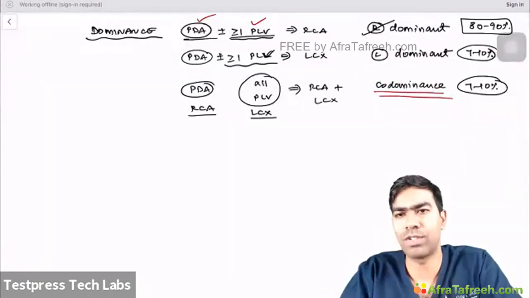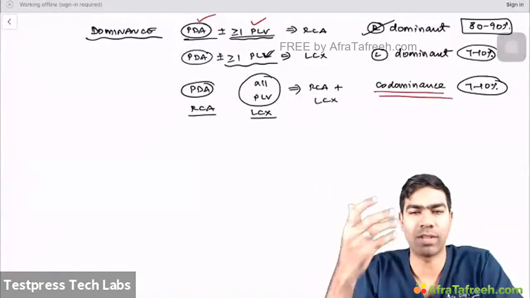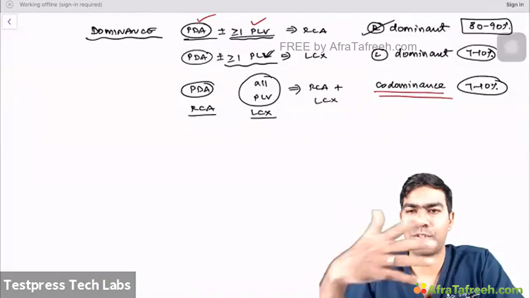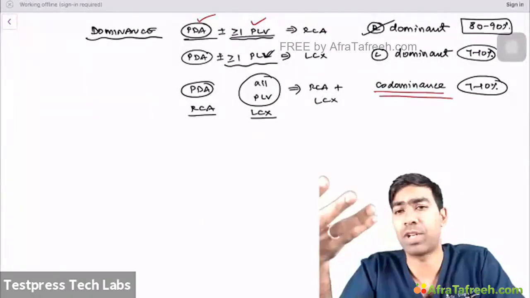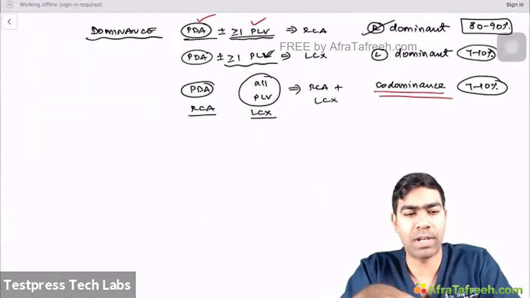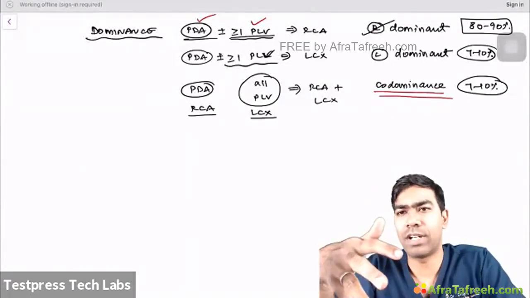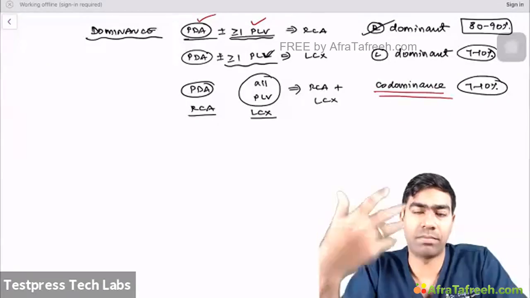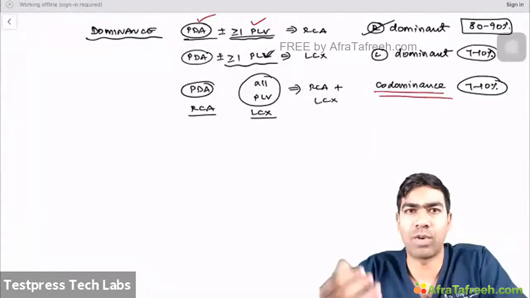The confusion usually starts in the posterior wall and the inferior wall of the ventricles only. Posterior wall and inferior wall have a substantial overlap in circulation, because depending on where the PDA is originating from, based on that, you have to tell what will be the predominant blood supply.